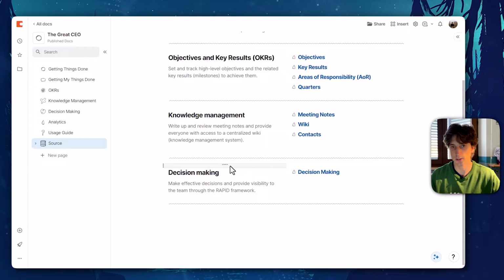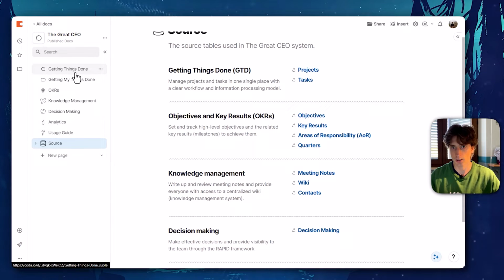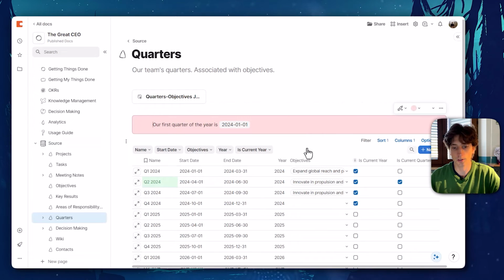And finally, there is decision making that is following the RAPID framework popularized by Bain & Company, and you will find details about how to manage it. So let's go through each of these systems here. And before we do that, be aware that each company may have different quarters that they use.